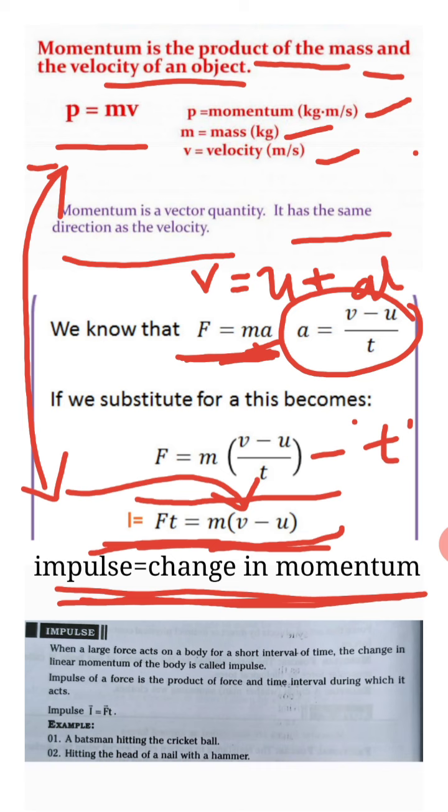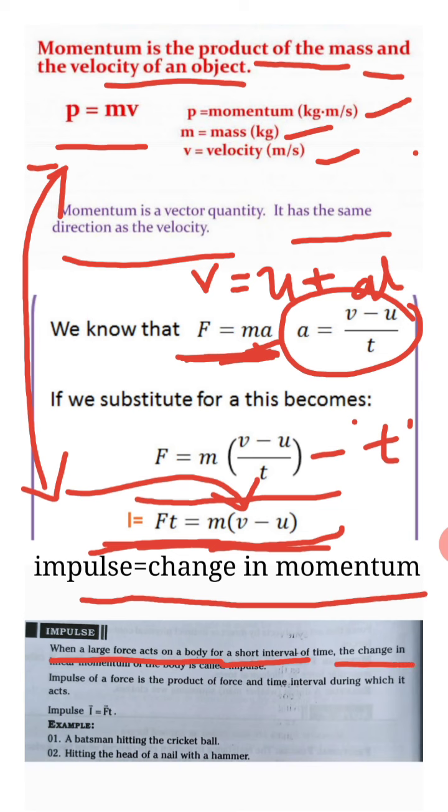So see what exactly impulse is. When a large force acts on a body for a short interval of time, the change in linear momentum of the body is called impulse. Clear? So for example, kicking a football. When you kick a football, a large amount of force is applied on the football. This large force acts on the body for a short interval of time, so this changes the linear momentum.